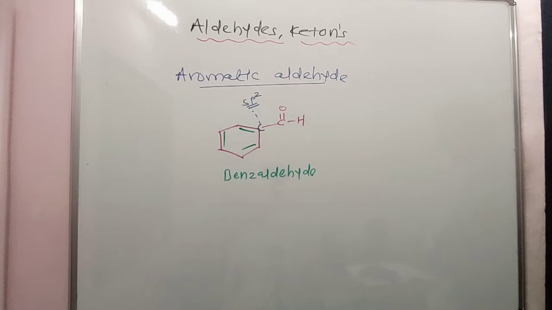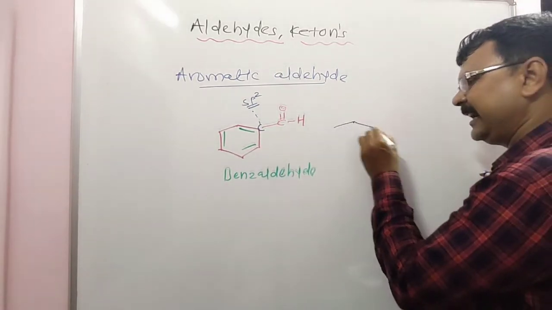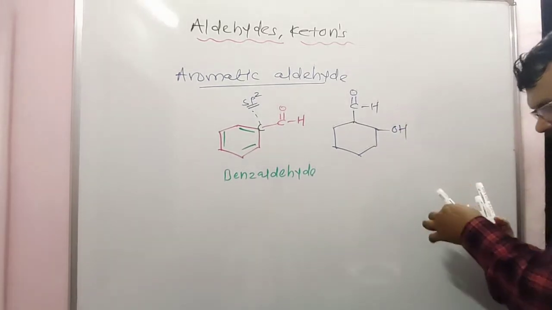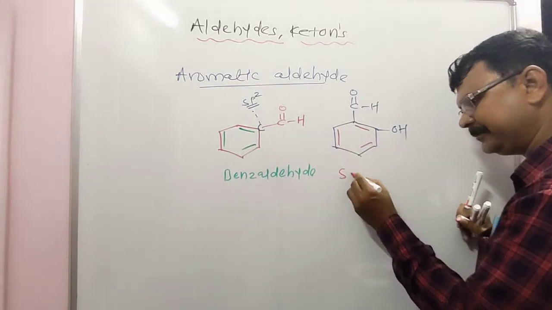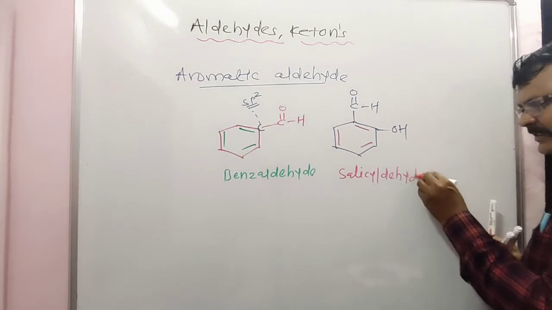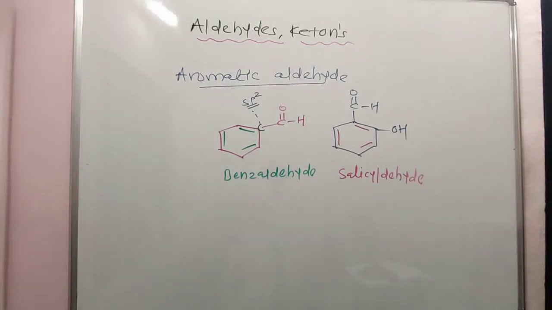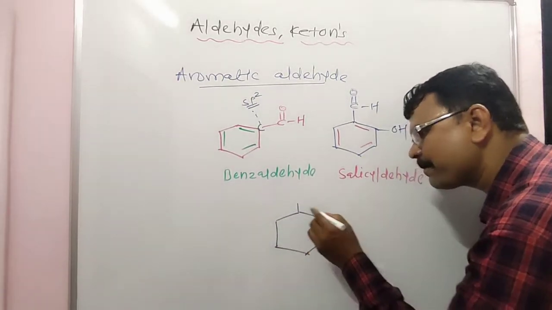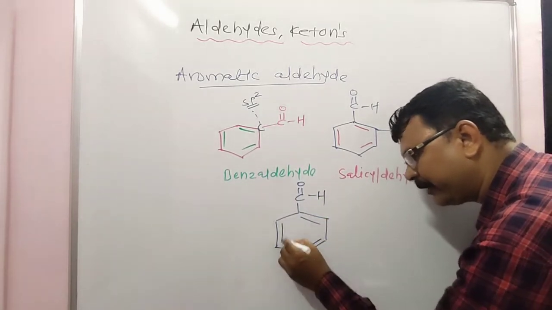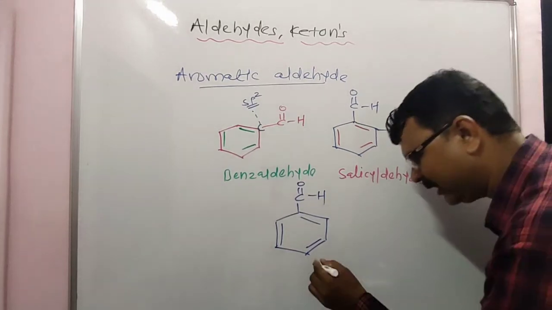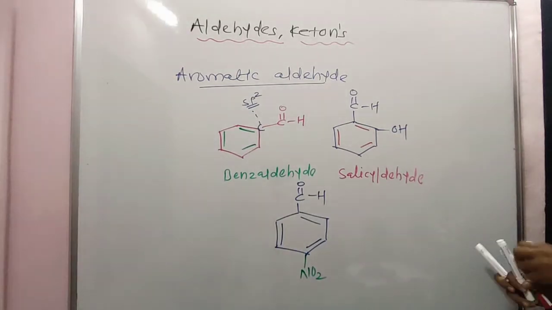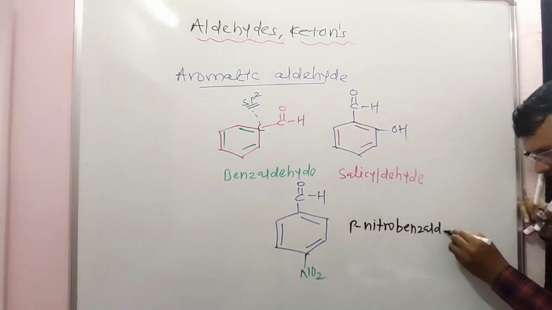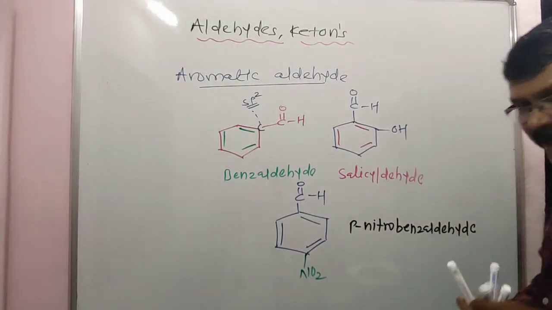The first example is benzaldehyde and the second example is salicylaldehyde, with the CHO group next to an OH group. The third example is para-nitrobenzaldehyde, a CHO group and an NO2 group on the benzene ring. The name of the compound is para-nitrobenzaldehyde.